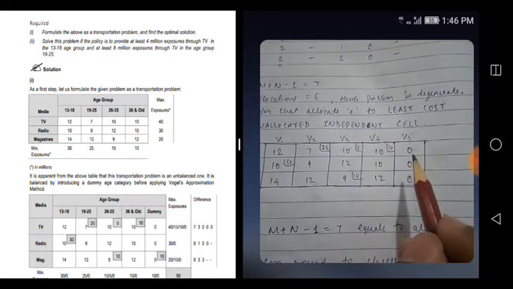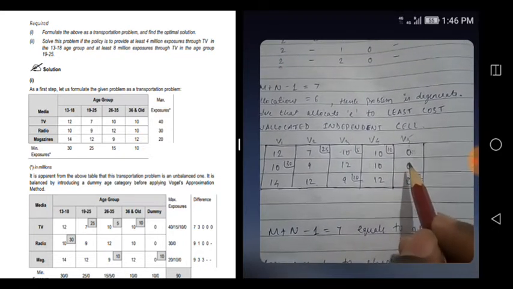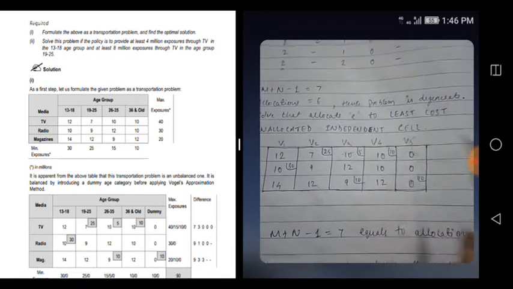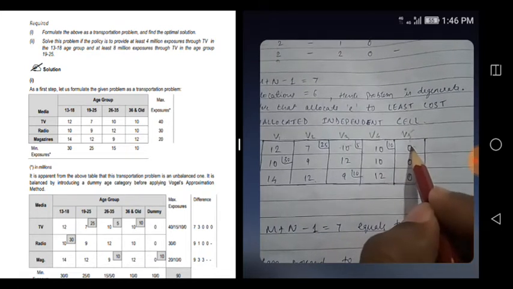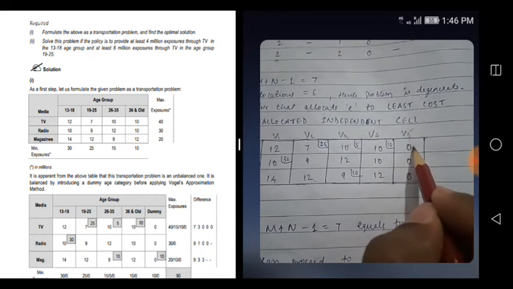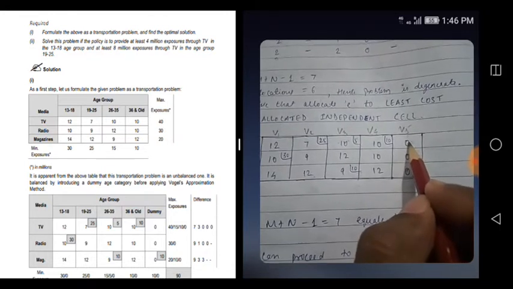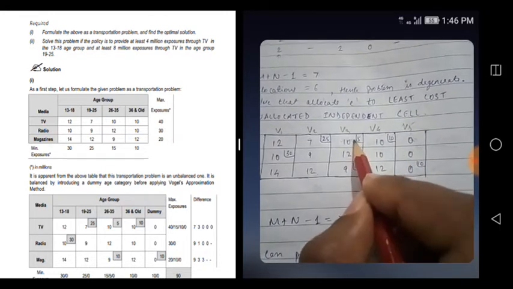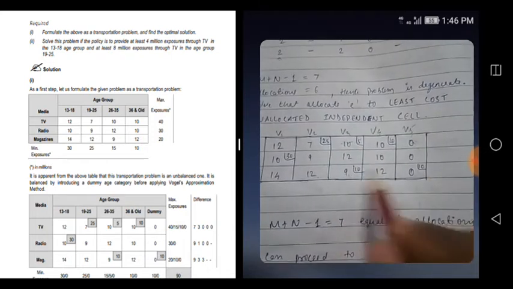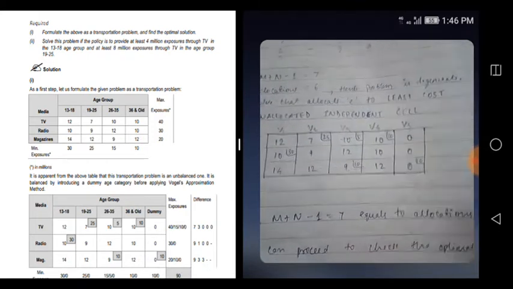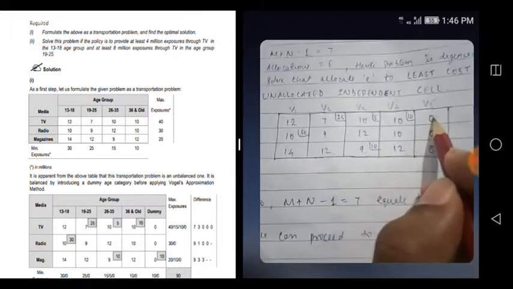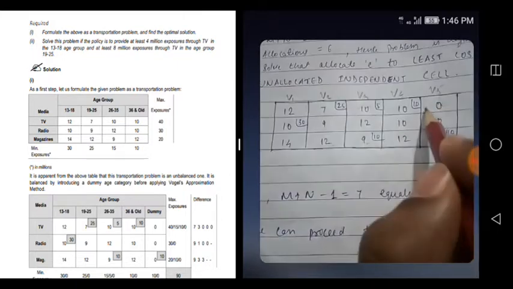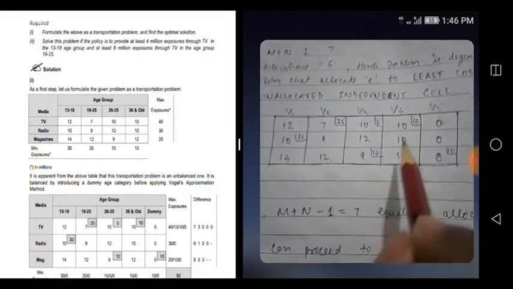For example, if you are starting from this cell, you jump from here, jump from here, jump from here, whatever way you do it, if you are able to come back, that is a dependent cell, not independent. So that's why you cannot select this one.